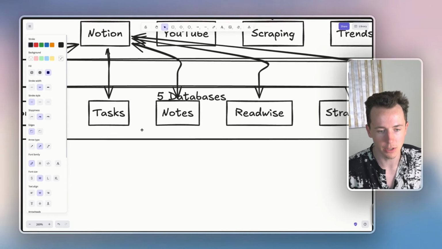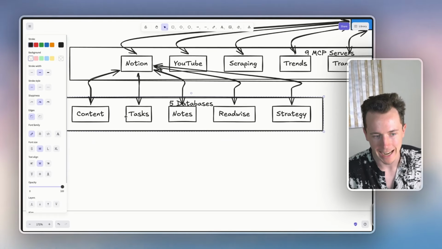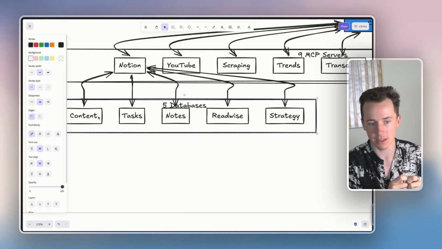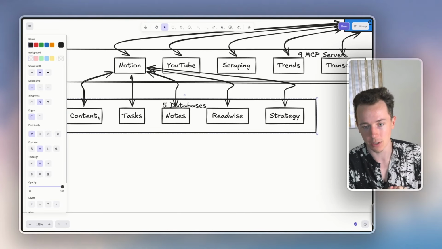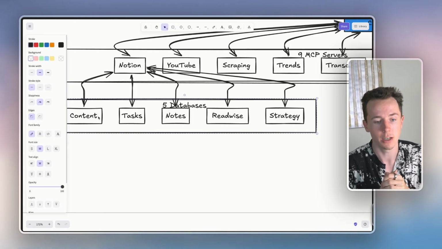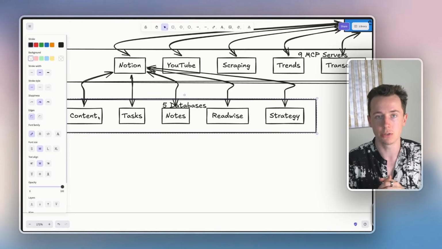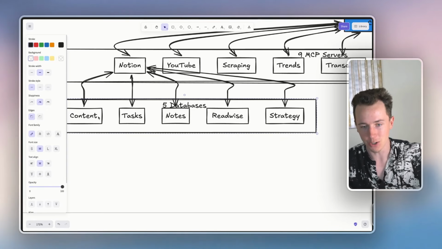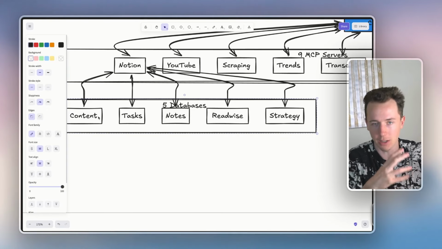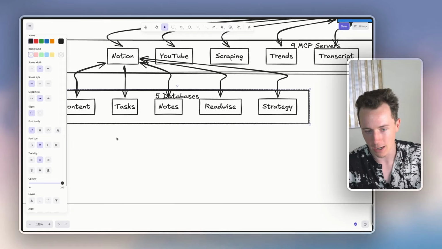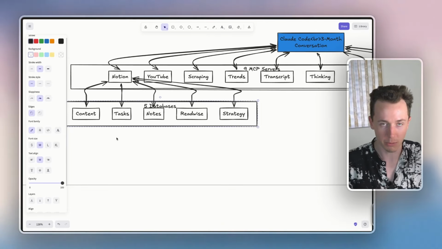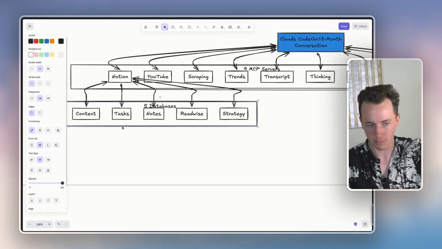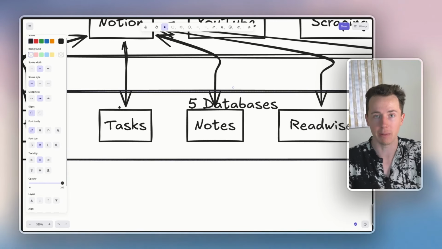Because basically I can have all my notes, my tasks, content, and then Claude, if I have a certain agent that says, here's the notes agent, here's the content agent, and I'll show you how to set these up, super easy. Then I say, hey, what should I do today, Claude? And it goes and finds your tasks, here's the urgent ones, here's when they're due, what is your energy level, let's plan out your day. It's able to plan out my day, it's able to research things for me, it's able to go and actually complete tasks for me because it understands the context about my life.